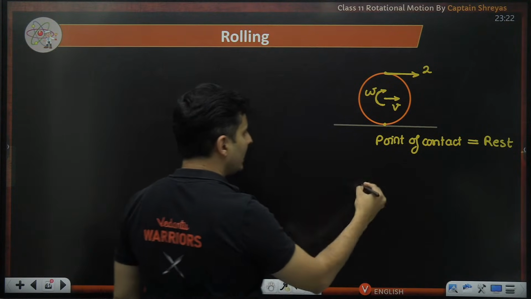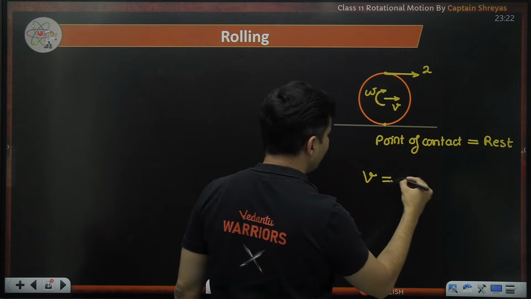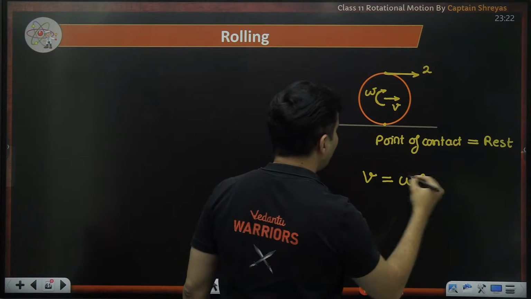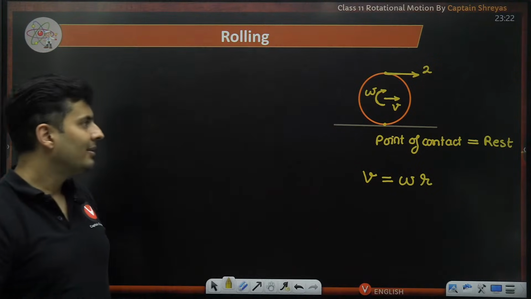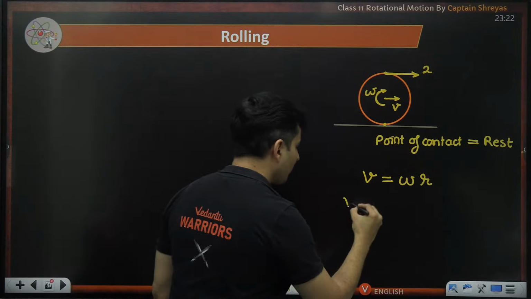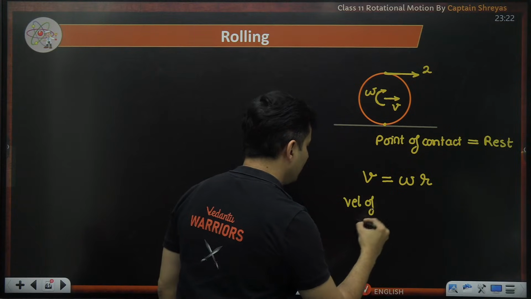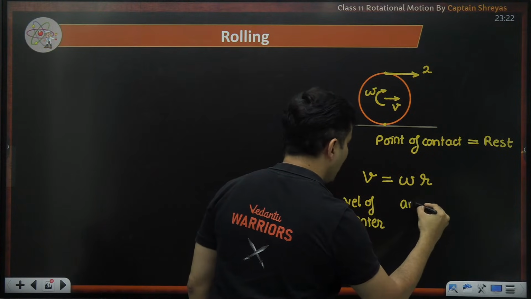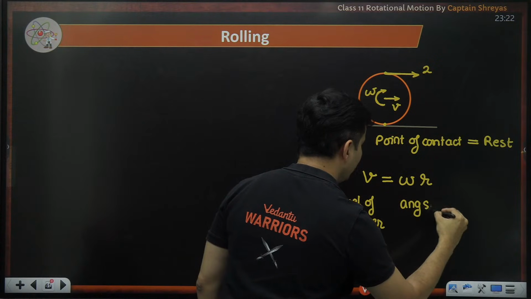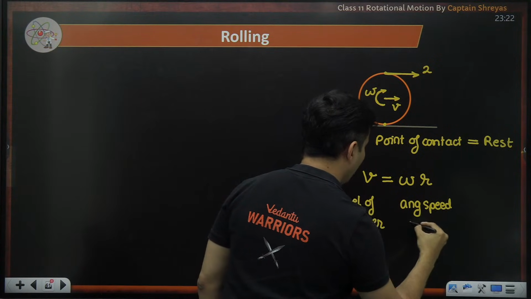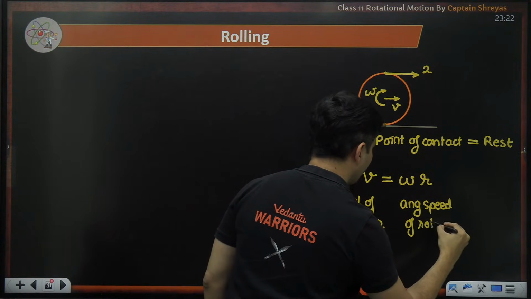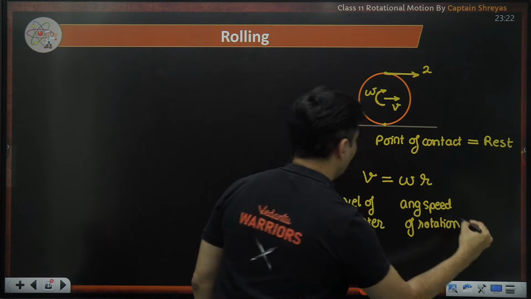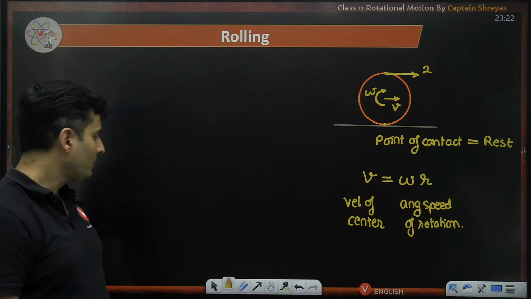And for the rolling case, this velocity will always be equal to omega multiplied by r. Very, very important. This is the velocity of the center. This is nothing but the angular speed of rotation. Always this will be true.